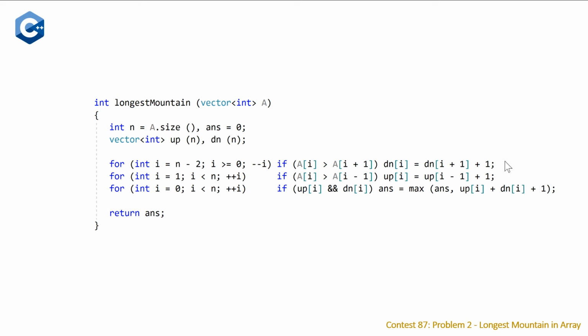And so once we've set these two arrays up, we just check, are each of the elements non-zero? If so, set the answer to be the maximum of the current answer so far and up plus down plus 1. And so once you've done this, you can just return your answer.